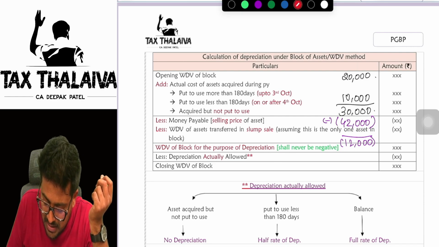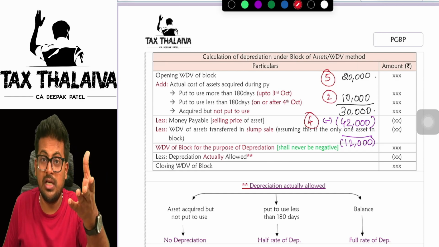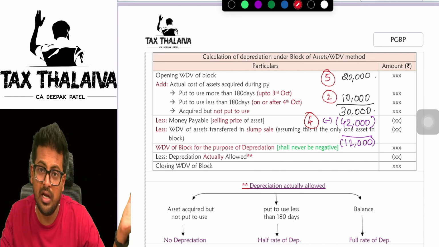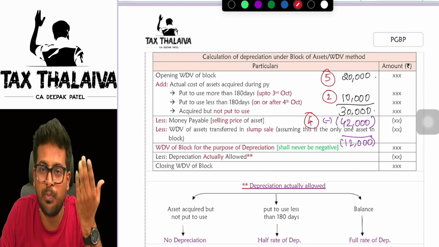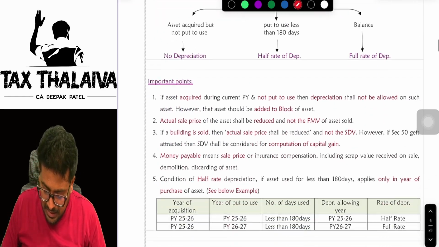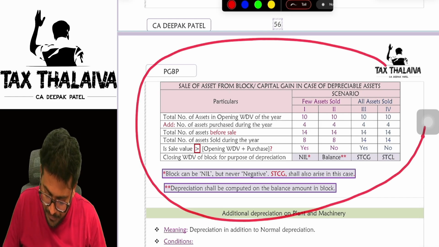Here 20,000 means 5 assets are there, sir. I purchased 2 more assets and I sold only 4 assets. There are still assets pending in the block, sir. Then how can assets exist and the block become zero? Yes, it is possible. Let's take one table and try to understand this whole thing here.